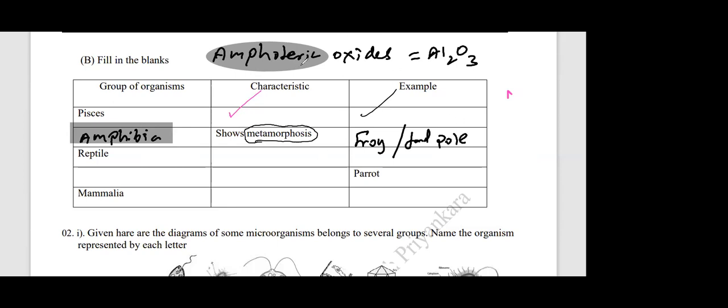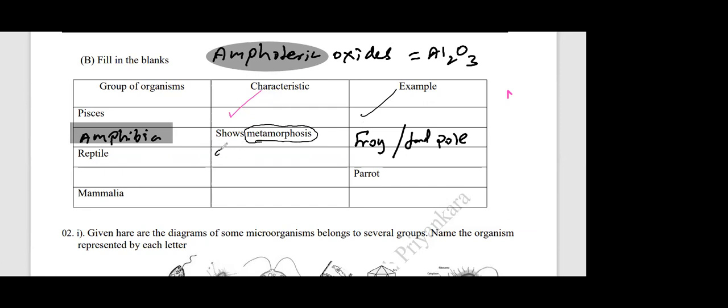Then reptiles. What are the special characteristics and an example of reptiles? Who can tell me? Sukita? Mariam? Dry skin without glands. Cold-blooded animals. Three-chambered heart. Yes, very good, all of these are correct. You can write that they are cold-blooded and have a three-chambered heart, and this is one of the very important ones. I'll write that, the special feature.